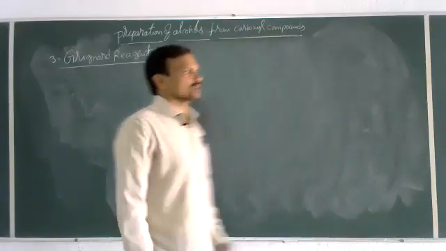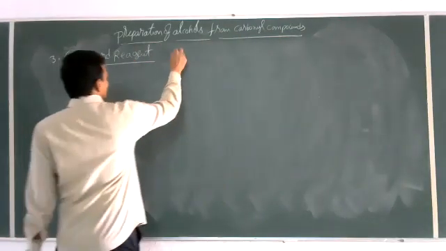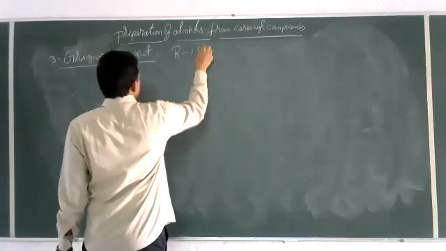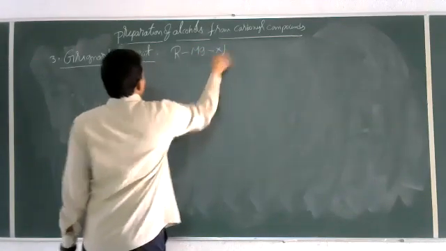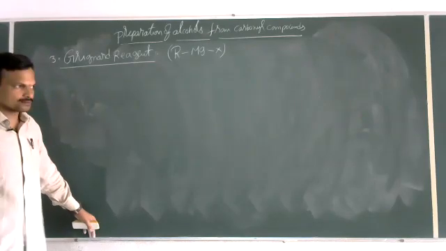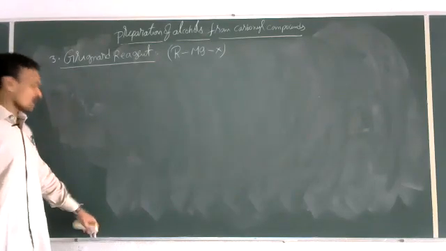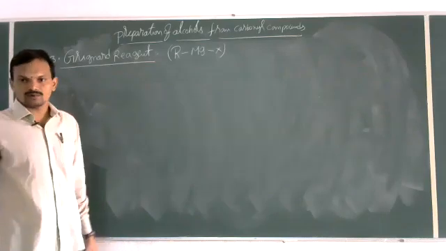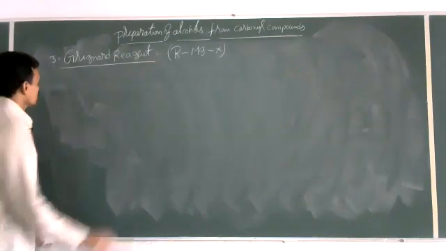What is a Grignard reagent? Alkyl magnesium halide, RMgX. Alkyl magnesium halide is known as Grignard reagent, which is an organometallic compound. Let us see the first one.